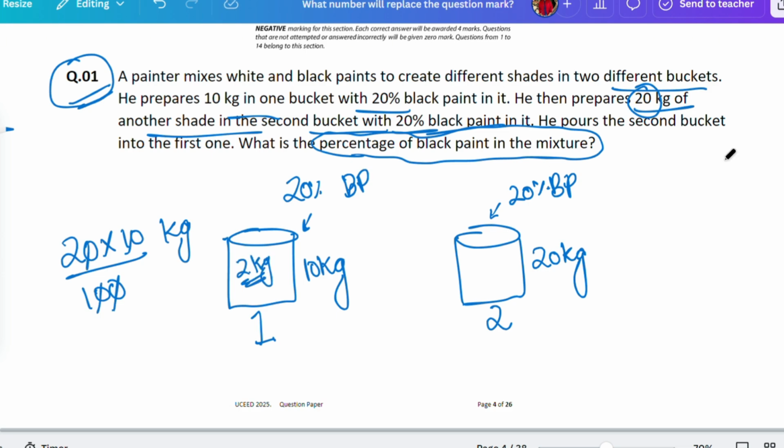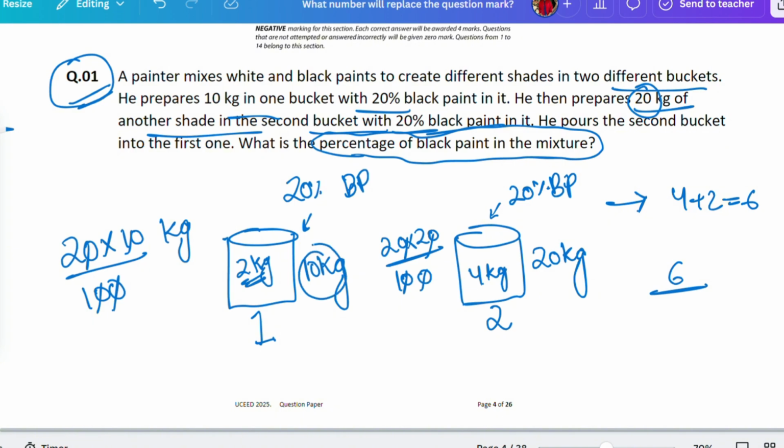The same thing for the second bucket is equal to 20 into 20 kg by 100. What will you get, guys? 4 kg, isn't it? Now in total, how many kg of black paint do we have? 4 plus 2, which is equal to 6. That means 6 by the total kg of paint, guys, 10 plus 20, that is equal to 30 kg, into 100.